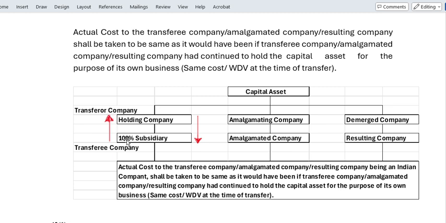So there is a transferor company, which is the company transferring the asset, and a transferee company, which is receiving the asset. The second case is where the amalgamating company is transferring the asset to the amalgamated company, or the demerged company to the resulting company. We know all these terms: what is the demerged company, what is the amalgamated company, what is the holding company. All these things have been already discussed.